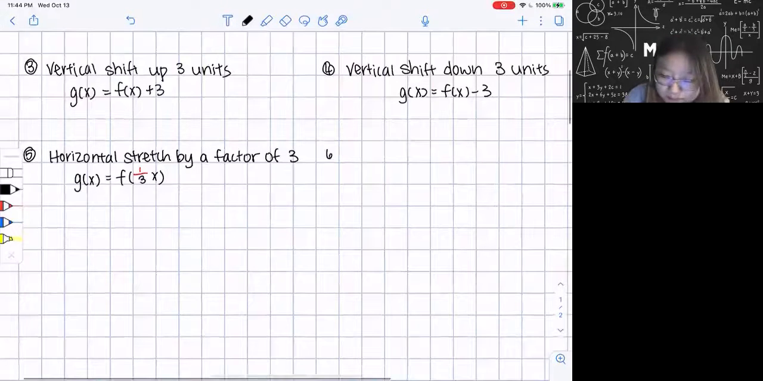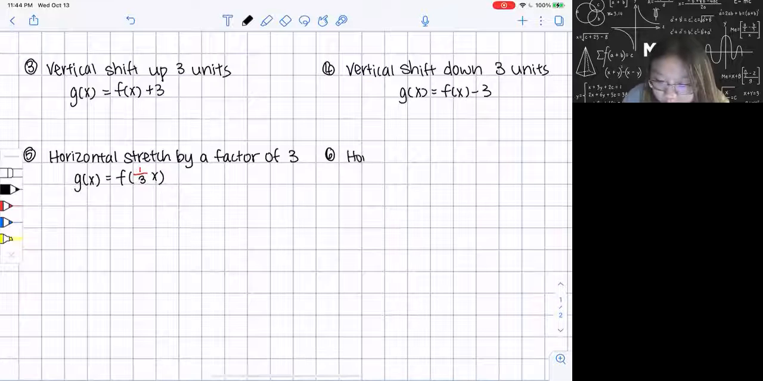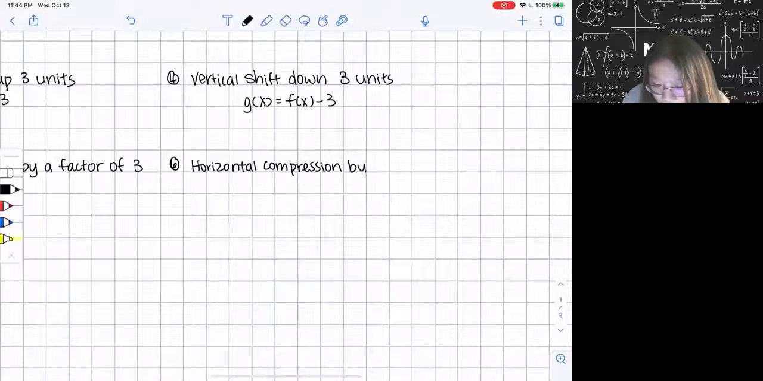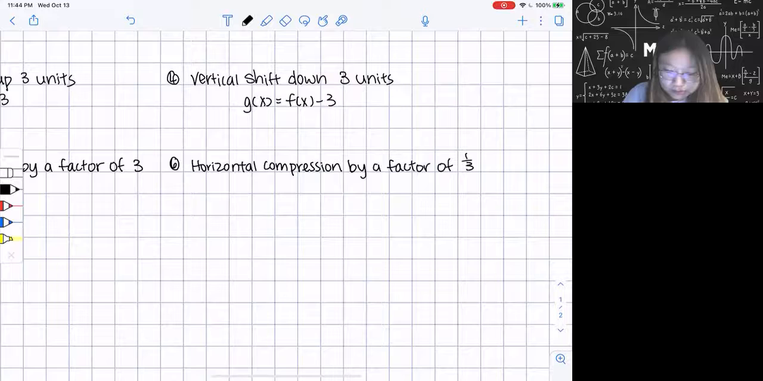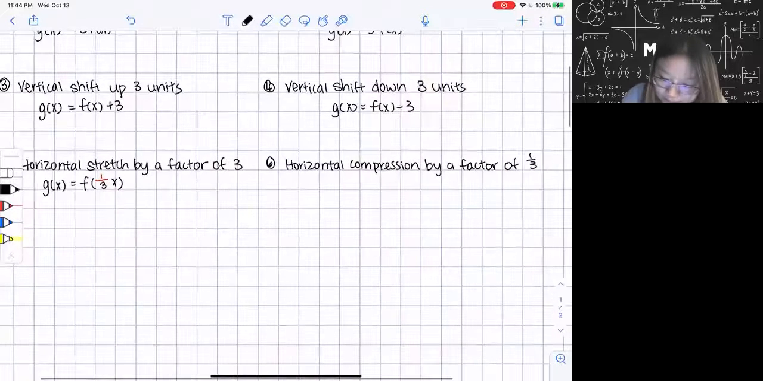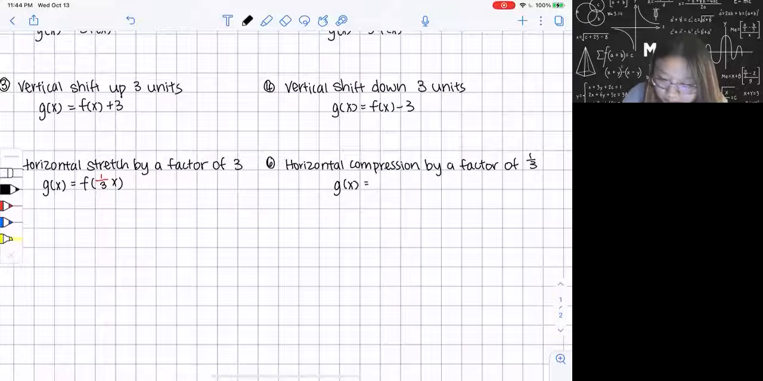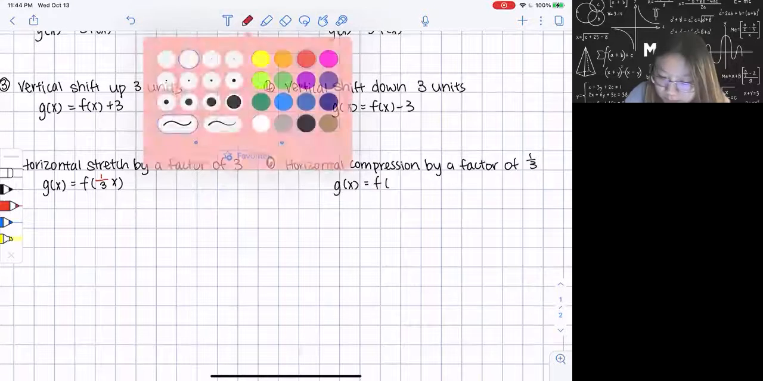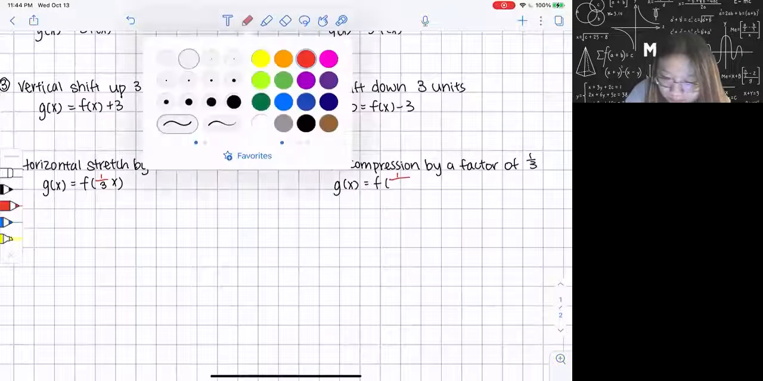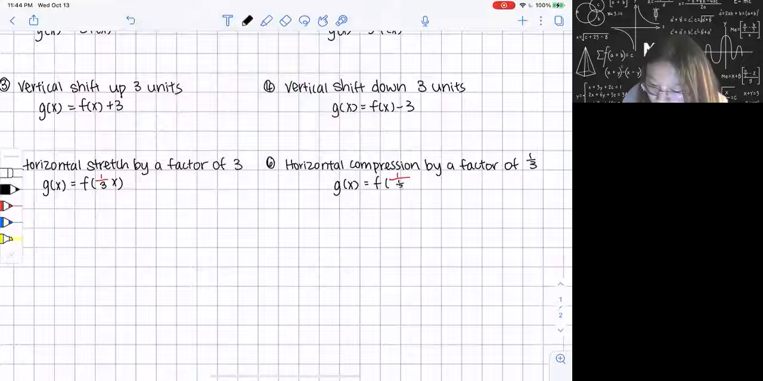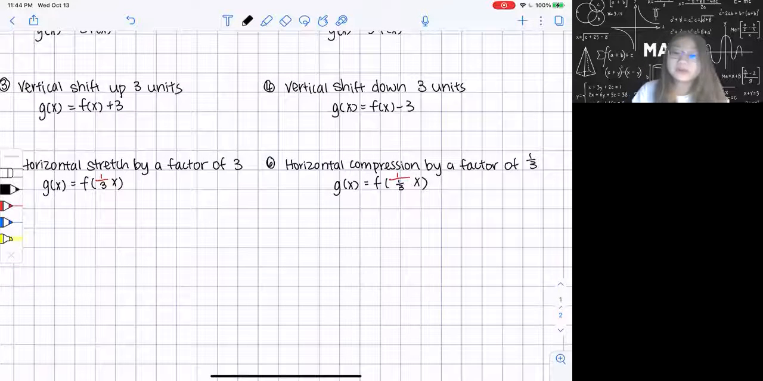And then number 6, so it's gonna be horizontal compression by a factor of 1/3. So it's the same thing, but let's see. So g of x equals f of, I'm gonna put this 1 over here, and I'm gonna put 1/3 and x. So many of y'all probably don't know how to calculate this over here, so I'm just gonna show you.